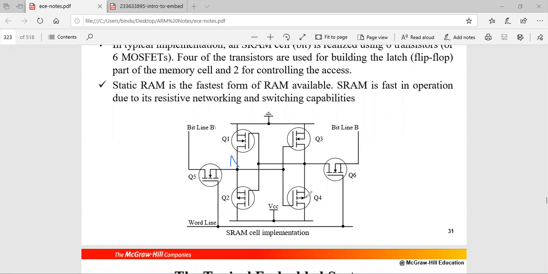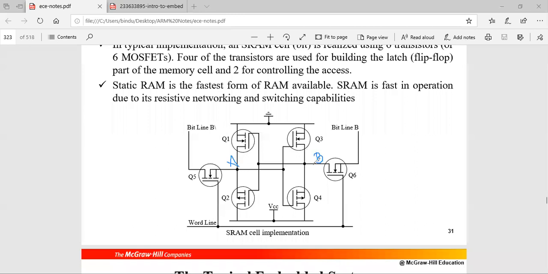Maybe the internet connection is not so stable. If this is getting cut many times, I'll just record it and send you. There is no stable connection. I'll just see for 5 minutes. If it is not working, I'll just record it and send you. Okay.